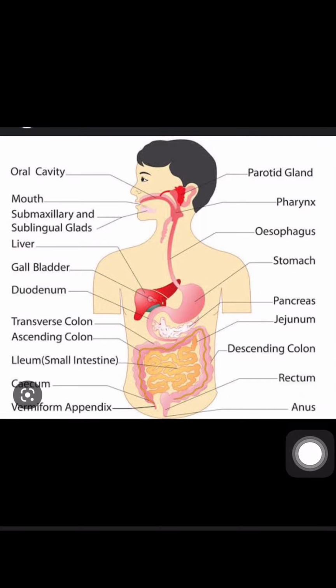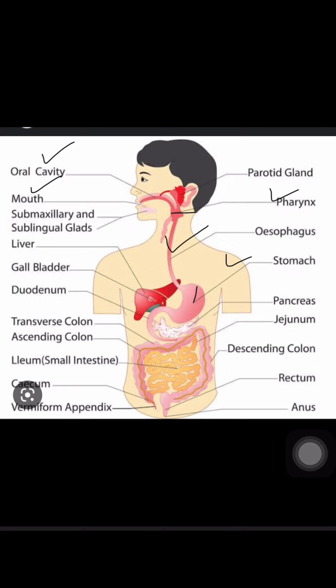So this is a digestive system. Here you can see this is the mouth. After that, we have the oral cavity, then the pharynx here. Then we have the esophagus, as I discussed in the lecture. This tube-like structure is called the esophagus. After that, the esophagus opens into one organ called the stomach. The stomach works in digestion, and it is a very important organ for human digestion.